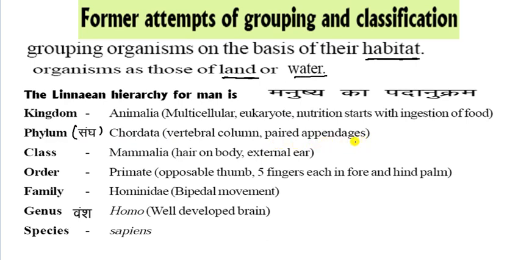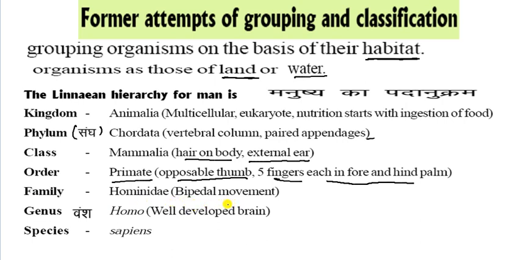Pair of appendages is present. Now class, क्या है इसका, Mammalia: hair on the body, इनकी बॉडी पे हेयर्स होते हैं, and external ears, कान होते हैं बाहर की तरफ. Now order, so Primates. That is opposable thumbs, उल्टे थम्स होते हैं, उल्टे लगे हुए थम्स होते हैं. 5 fingers होती हैं, 5 fingers in each foot and hand, palm, यानी चपटी तली होती है. Family क्या है इसका, that is the Hominidae.